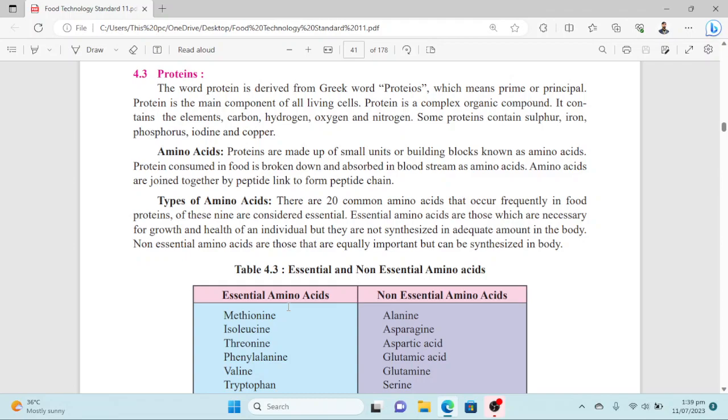Protein is a complex organic compound. It contains the elements carbon, hydrogen, oxygen, and nitrogen, and sometimes some proteins also contain sulfur, iron, phosphorus, iodine, and copper. So these are proteins.